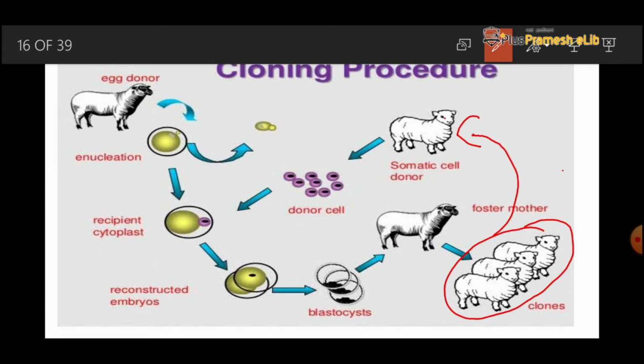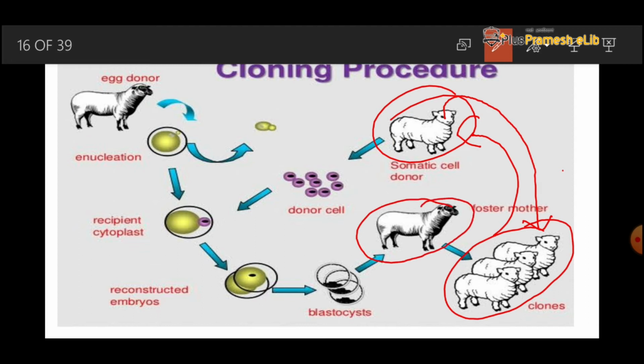Or we can say these are the photocopy of this organism. You can easily see how its mother looks and how its genetic mother looks. It is more similar to the genetic mother, or we can say these are the photocopy of their somatic cell donor mother.